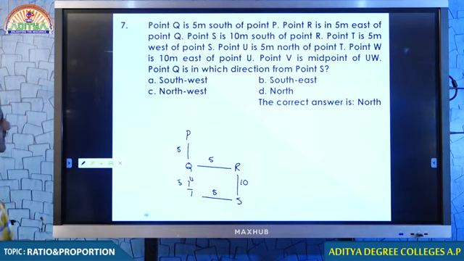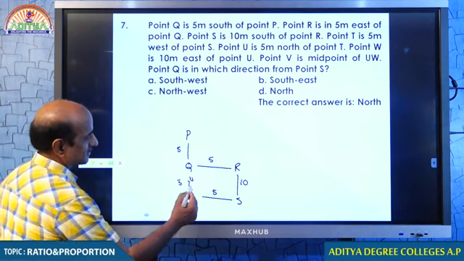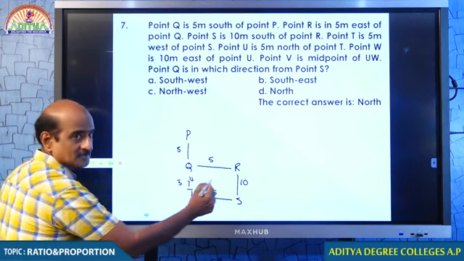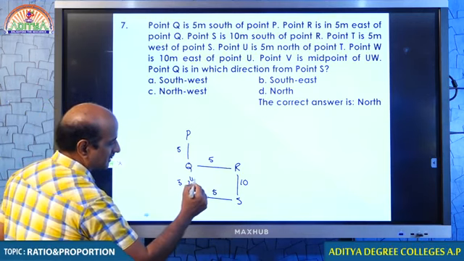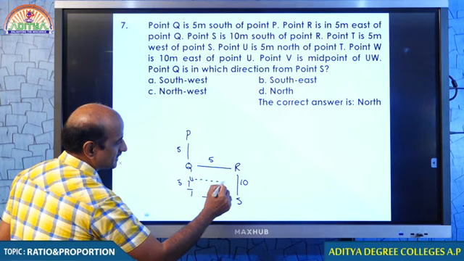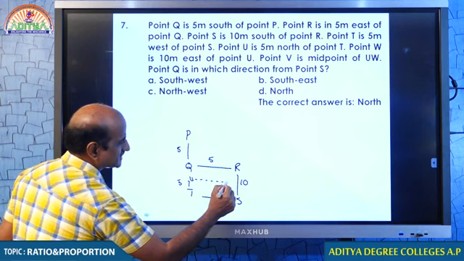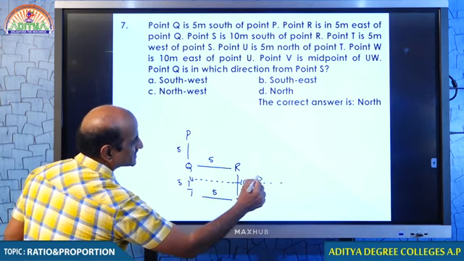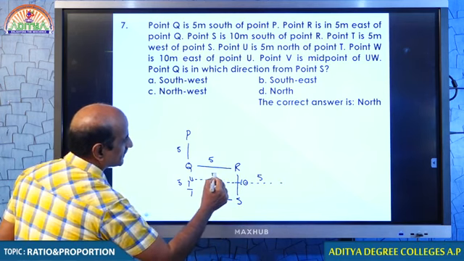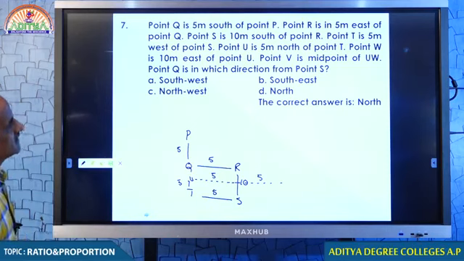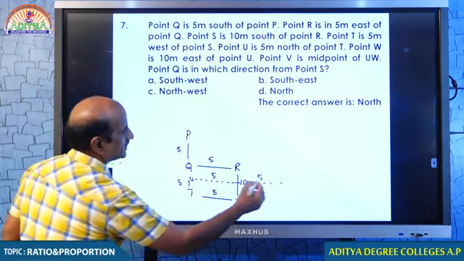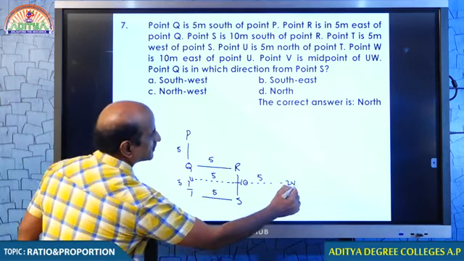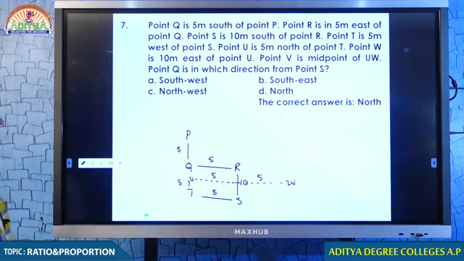Then point W is 10 meters east of U. 10 meters east. Come on student, here 10 meters east, in the sense 5 plus 5. This is 5, this is already 5. What is that? Point W. Here you have point W, 10 meters east of U.